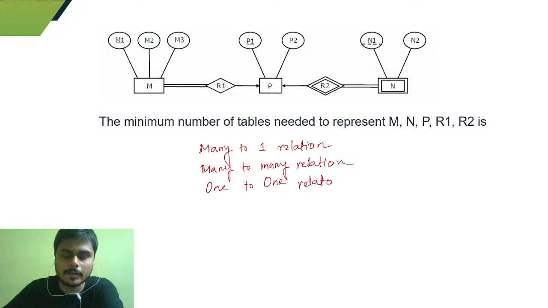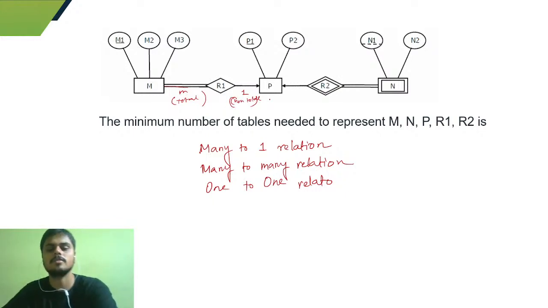So can you identify which kind of relation this is? This is many, and having a total participation on this side. And this is a 1, and this is not a total participation. It's a non-total, partial participation. So this is actually a many to one relation.